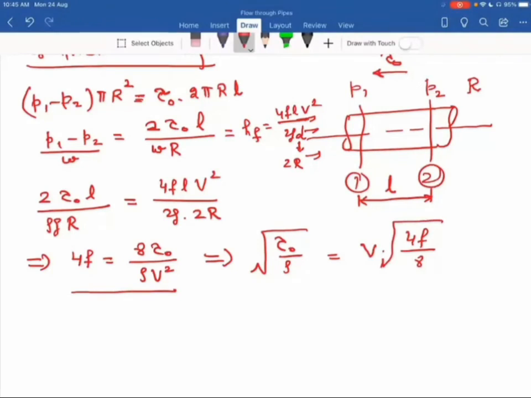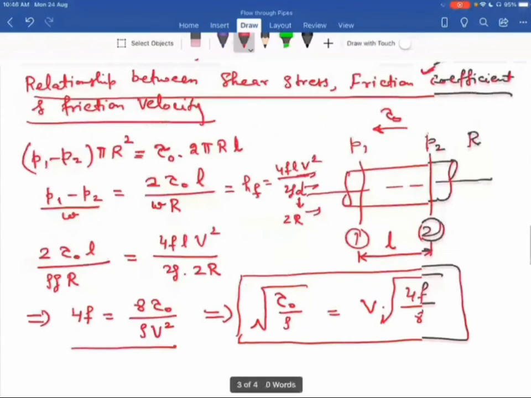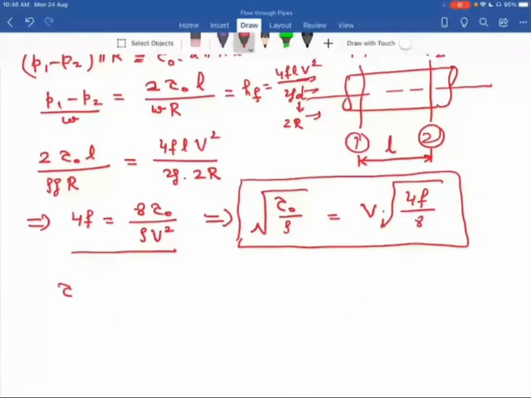I did not solve 4F by 8, I write it as 4F because 4F is the friction factor. So you have another relation. This is the relationship between tau O and F. Now you see this term, under root of tau O by rho.